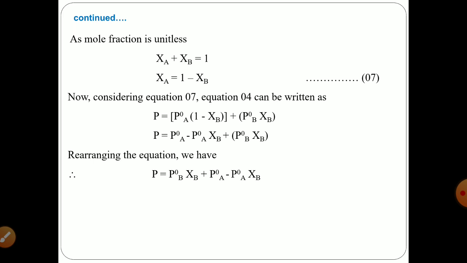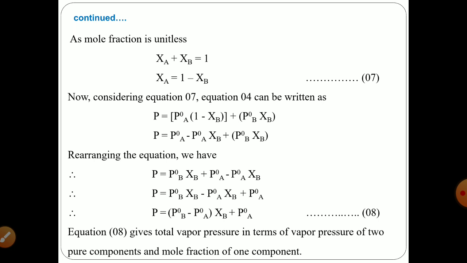From this we will have equation 8 as P is equal to P naught B minus P naught A. We are keeping XB as common, and by keeping it common we will have P is equal to the bracket P naught B minus P naught A multiplied by the mole fraction of component B, plus the vapor pressure of component A in its pure form. This equation 8 gives the total vapor pressure in terms of the vapor pressures of the two pure components and the mole fraction of one component.